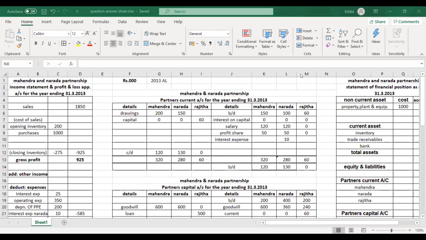So that's how you need to be fast. You need to be really fast. You need to think and write at the same time. You don't have time to think and then write. You need to do both at the same time. You will get to that point if you practice. You need to practice for months.